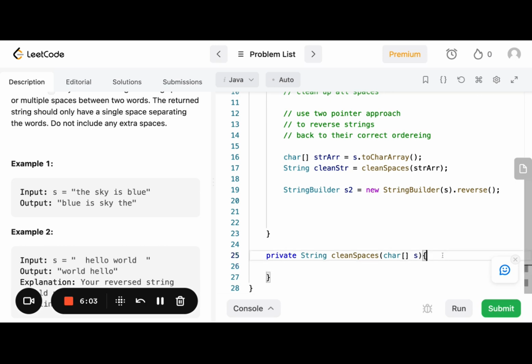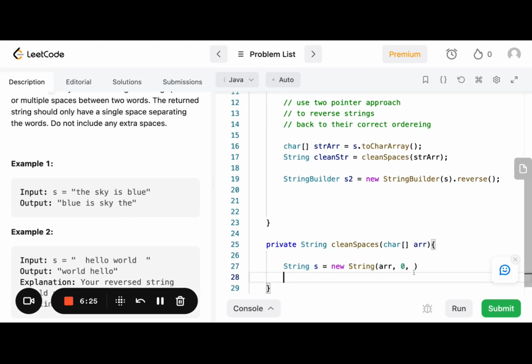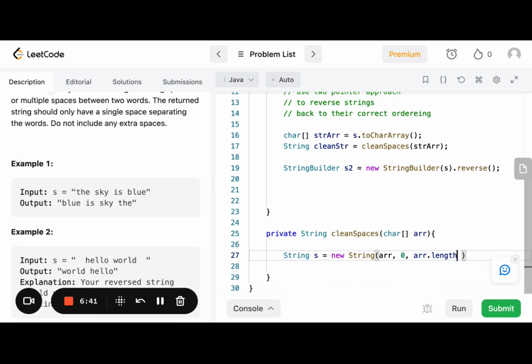Okay, so with this char array, I'm going to convert this back to a string. So let me just say array. We'll make a new string and pass that in, and 0, that's where we'll start with this new string because it's converting the character array to a string. And by the documentation, I'll pass in the length, how much to copy over, which should be the array dot length. Hopefully, yeah. And this is gonna clean those spaces up.